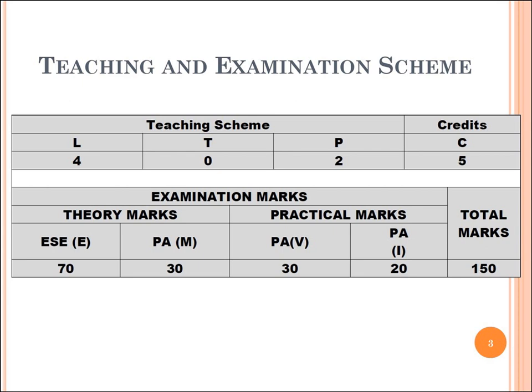Out of that, 70 marks are for the end semester exam (external) and the internal assessment of the mid-sem exam is 30 marks. If we talk about practical marks, then the end sem examination viva is 30 marks, whereas internal assessment, that is your file work and laboratory work, is 20 marks. So 70 plus 30 plus 30 plus 20 is 150 marks, that is the total weightage of this course.